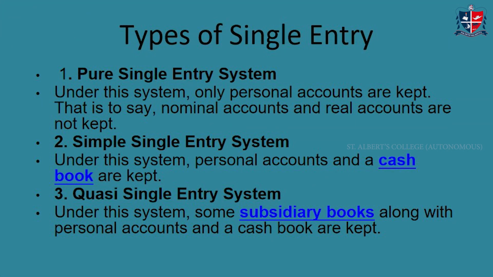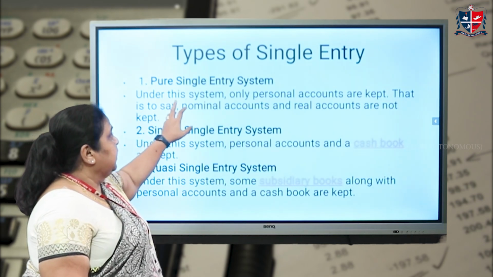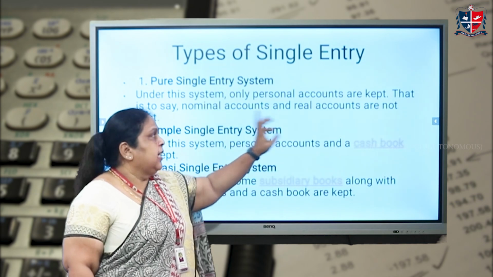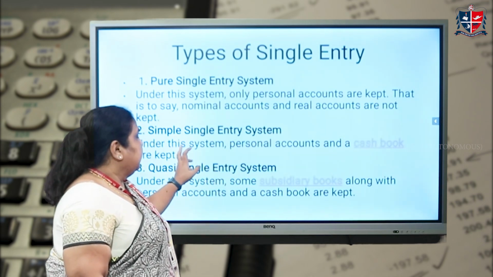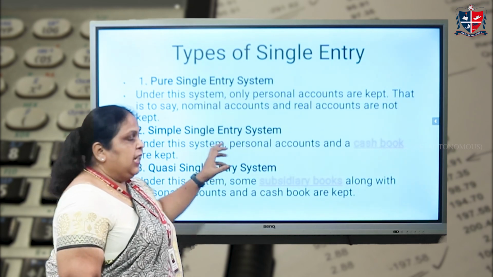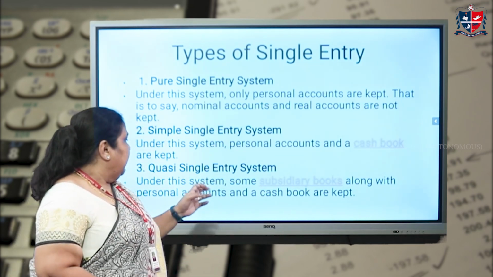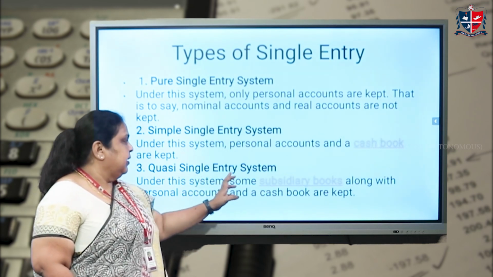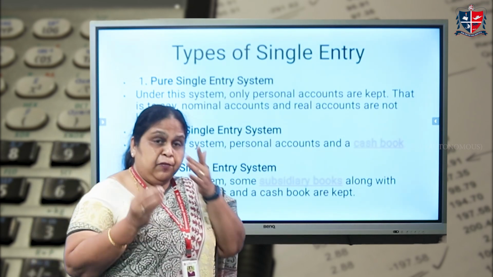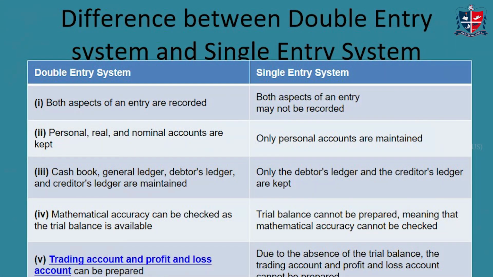Now, there are three types of single entry system. One comes under the pure single entry system, where only personal accounts are maintained. Then comes the simple single entry, where we have the personal accounts as well as a cash book maintained. And when it comes to the quasi single entry system, along with the personal accounts and cash book, we keep a few subsidiary books. These are the types of single entry system.